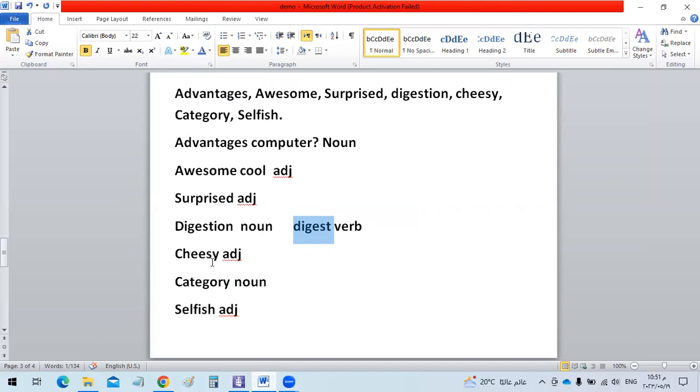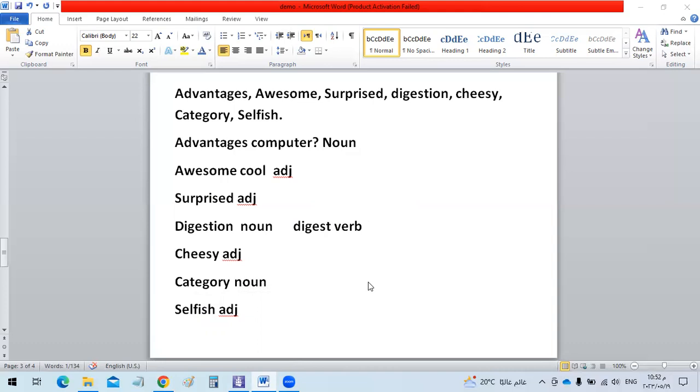Another word is cheesy. Cheesy is an adjective. It's an adjective which means what? It means something which is strange or weird or even has the smell of cheese. Actually, it's like embarrassing or cheesy, like when you say that I can smell the cheesy smell in your jacket, that means you've been eating cheese.